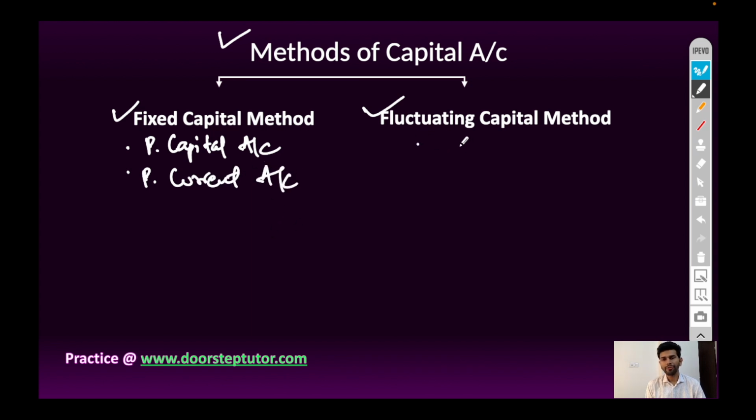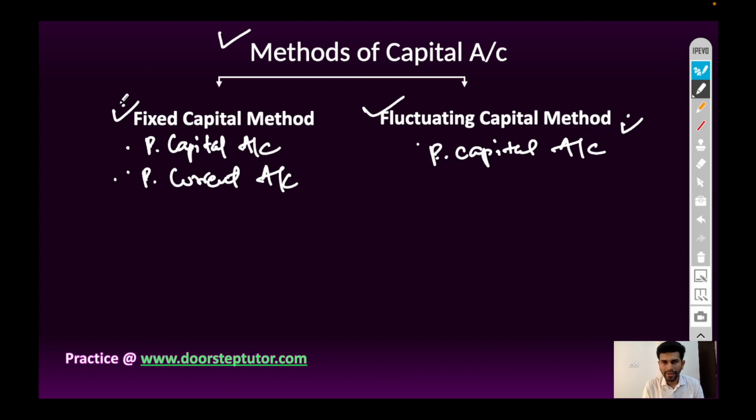But in case of fluctuating capital method, only partners capital account is to be prepared. No requirement to prepare partners current account. In the absence of any information regarding the method of capital account to be followed, the fluctuating capital method will be followed and we will prepare only partners capital account. All the adjustment will be done in partners capital account.